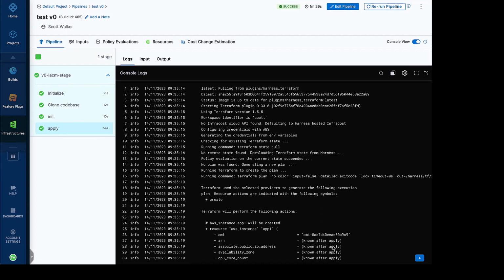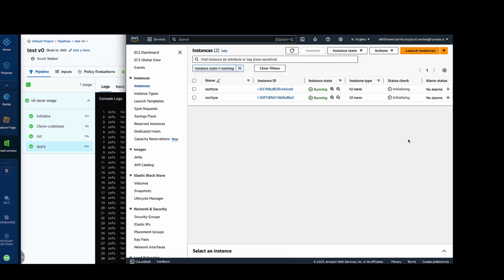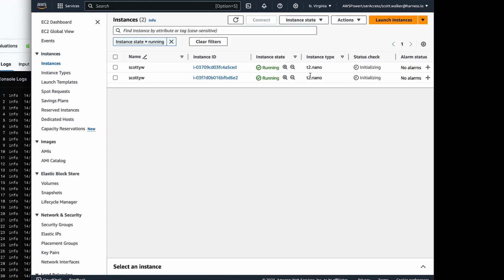Hi, let's take a look at Drift. I've recently run a pipeline. I've created a couple of instances. So here's my successful pipeline, and if we take a look in the AWS console, there are my two AWS instances that are currently under Terraform management. But what happens if I start to mess with those outside of Terraform?